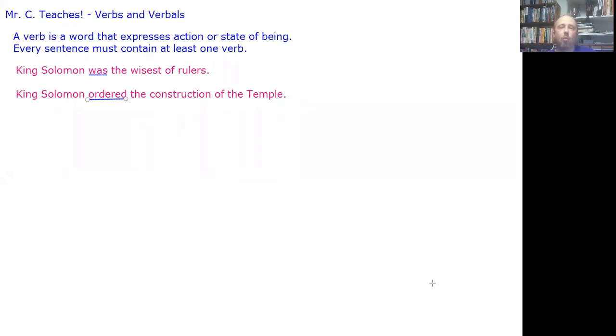Now, when King Solomon was the wisest of rulers, you couldn't actually see him was, right? You can't see somebody was, or you can't see somebody is. They're not action verbs. This is a state of being verb. What the sentence is saying is that King Solomon is just being the wisest of rulers. In that particular sentence, he's not doing anything. In this sentence, however, he's doing something. This is an action.